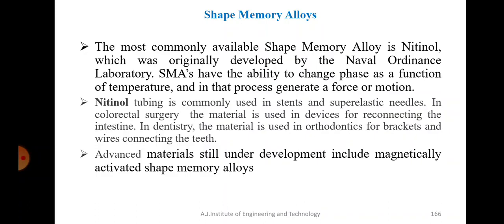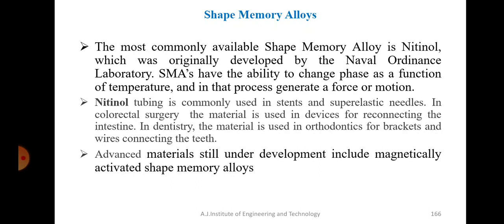Okay. The most commonly available shape memory alloy is called nitinol. That's a material which is a shape memory alloy. The name nitinol is given because of the materials used in it: nickel and titanium. It was actually developed by the Naval Ordnance Laboratory, NOL. So nickel Ni, titanium Ti, and Naval Ordnance Laboratory NOL. They have clubbed these together and named it nitinol: nickel, titanium, and NOL.